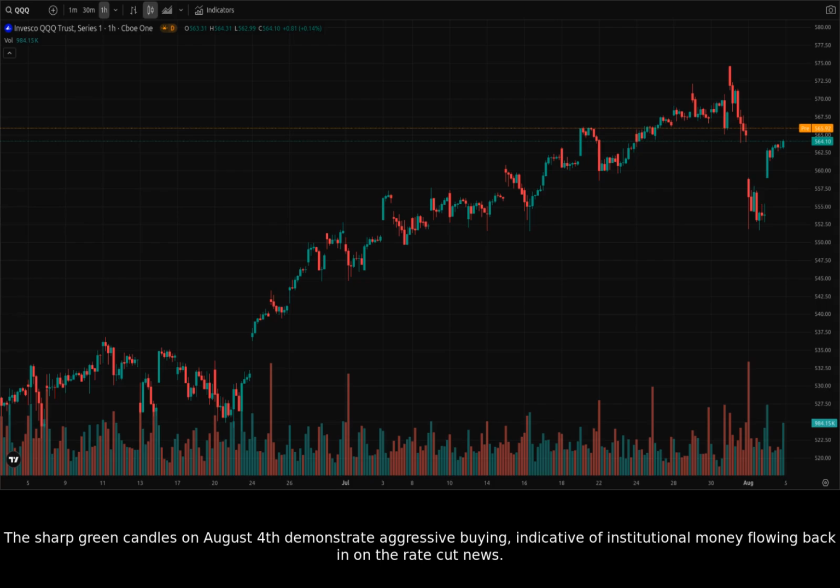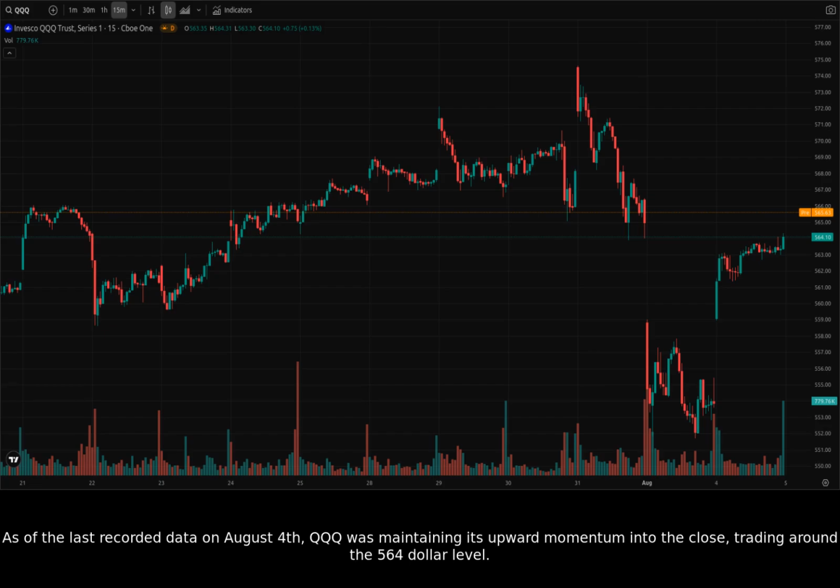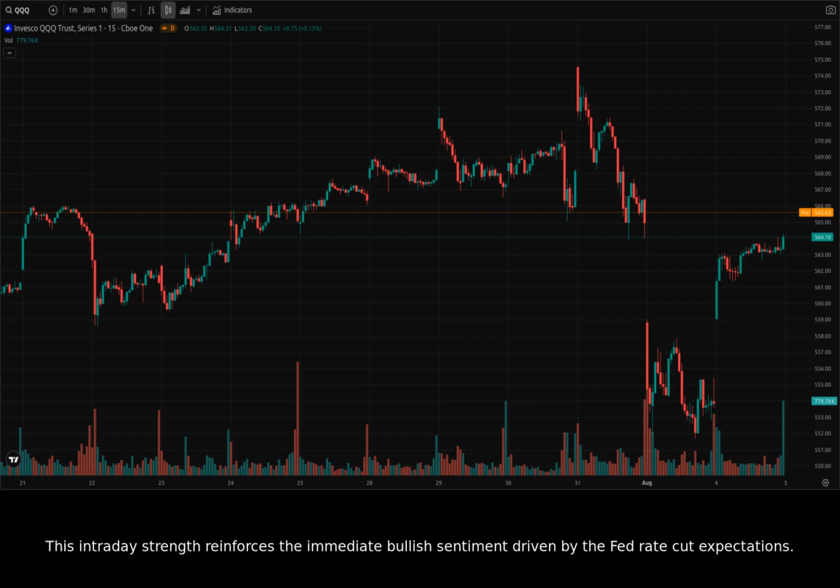The sharp green candles on August 4th demonstrate aggressive buying, indicative of institutional money flowing back in on the rate cut news. Now, let's examine the very latest price movements on the 15-minute chart. As of the last recorded data on August 4th, QQQ was maintaining its upward momentum into the close, trading around the $564 level. This intraday strength reinforces the immediate bullish sentiment driven by the Fed rate cut expectations.